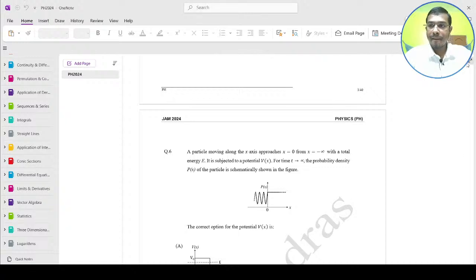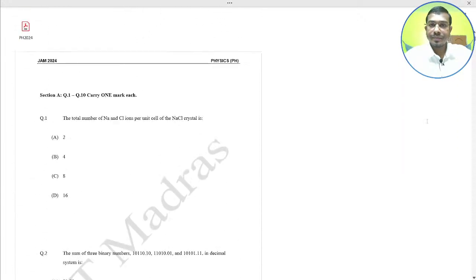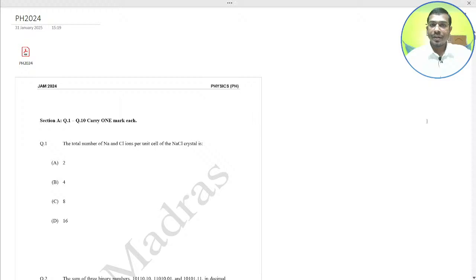We have discussed here the IIT JAM 2024, which is conducted by the IIT Madras.